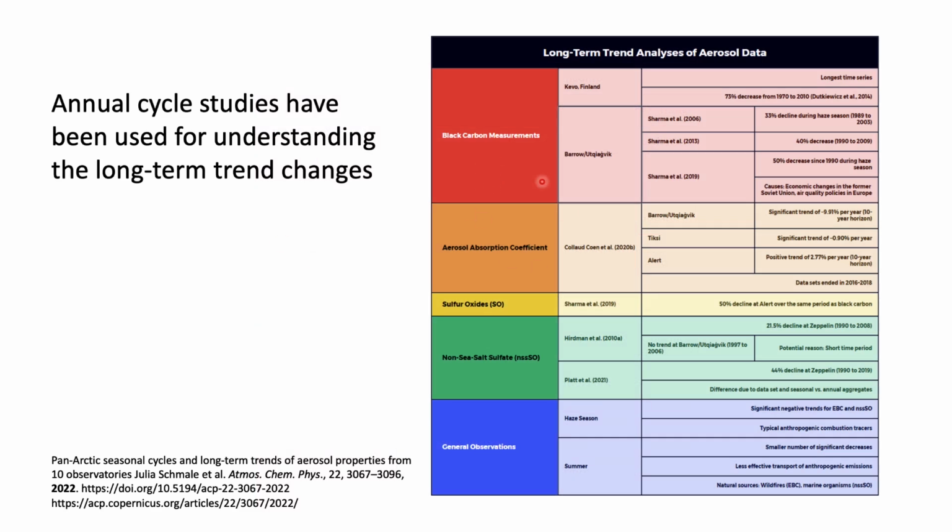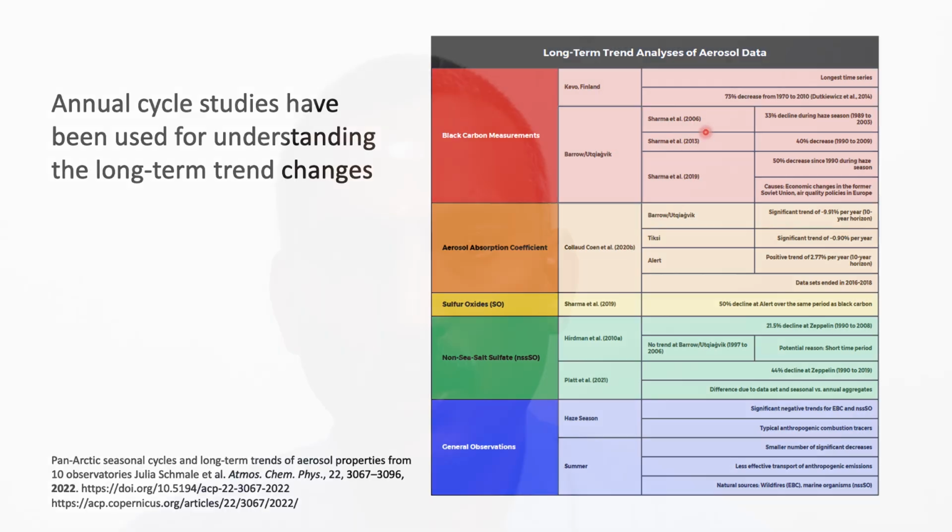So here are some of the studies which many people have carried out to understand the annual cycle. These are all the annual cycle studies that have been used for understanding the long-term trend changes. One is related to black carbon measurement, then aerosol absorption coefficient, sulfur oxides, non-sea salt sulfates, and general observation. So based on this tree chart, we can understand the long-term trend analysis of aerosol data. These are carried out by various scientists and their names are given. More details about this chart will be given in the textual content.